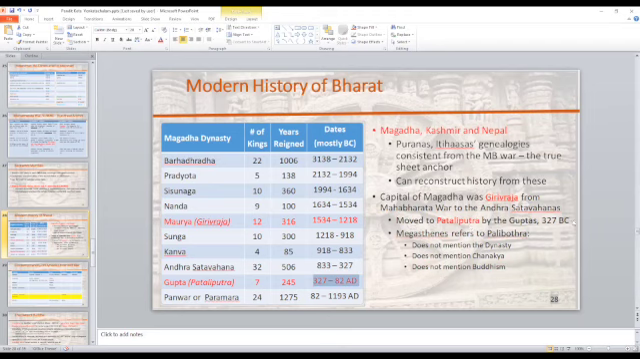So that's number one. Number two, he does not mention the dynasty. He does not say it was the Maurya dynasty. All he does is he identifies Sandrakotas. He also does not talk about Chanakya. So isn't that odd that you talk about Chandragupta Maurya, but you don't talk about his mentor?